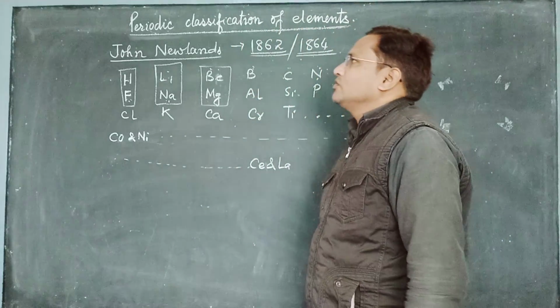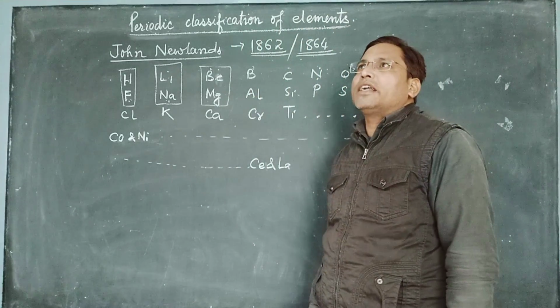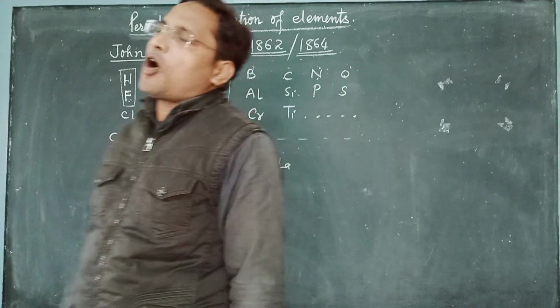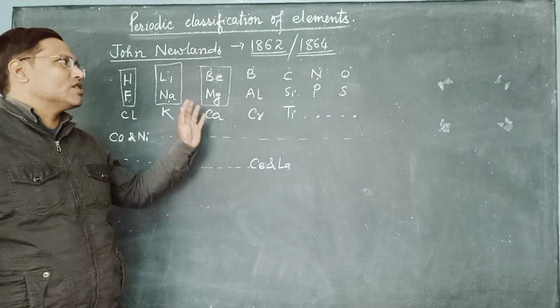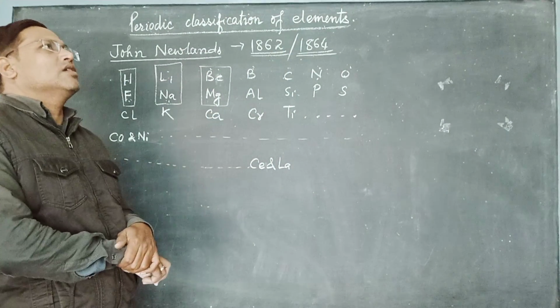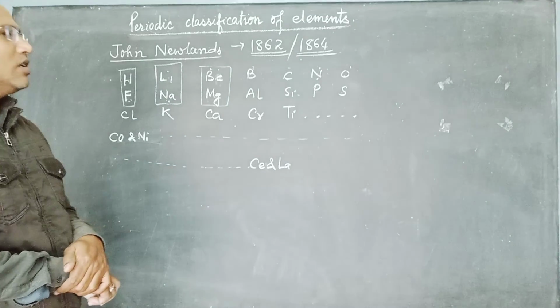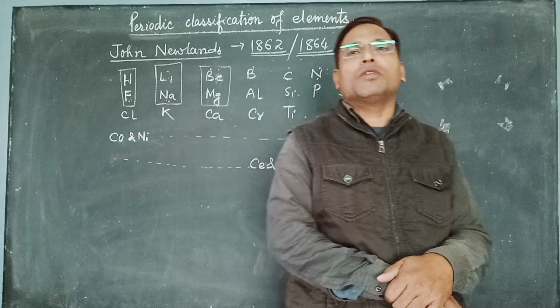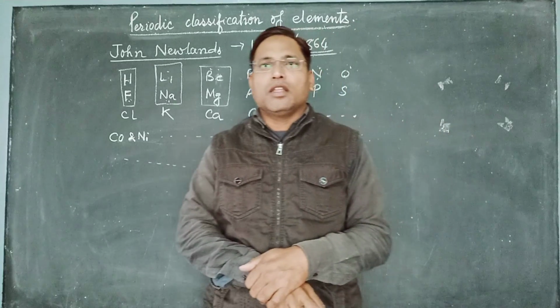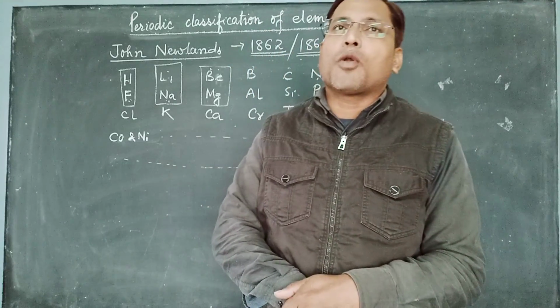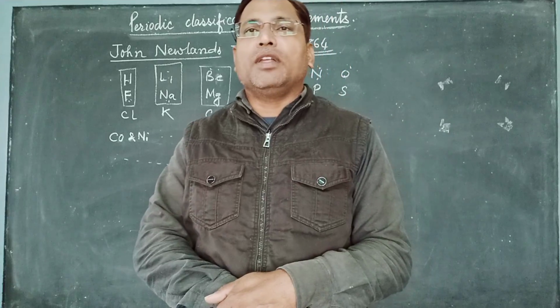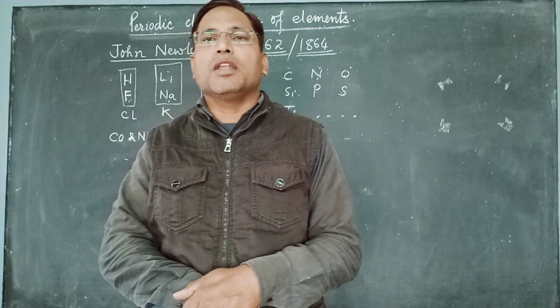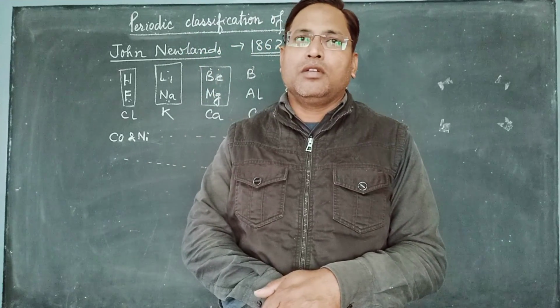According to John Newland, he had given the law of his table, of his arrangement of the elements. And what is that law? That law is that when elements are arranged in increasing order of their atomic masses, then the chemical properties of every eighth element will be similar to the first element.